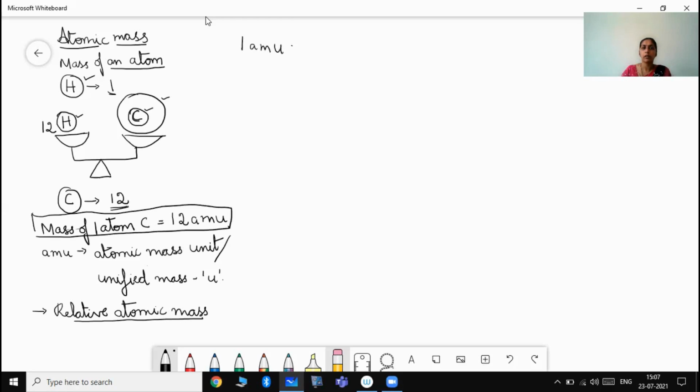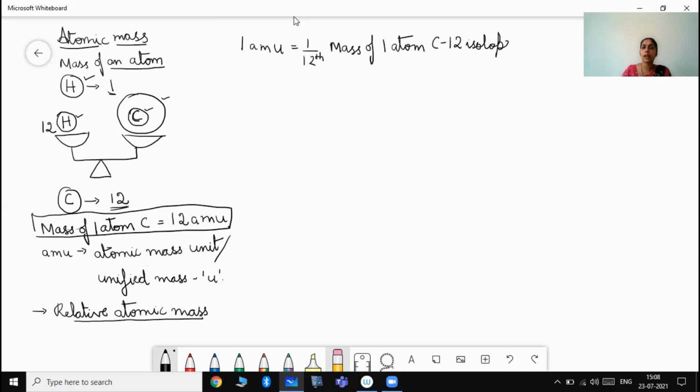Because now, after a particular time, it was told with reference to carbon. Therefore 1 AMU, getting it on the other side, becomes 1/12 the mass of one atom of, to be more specific, we can write carbon 12 isotope.